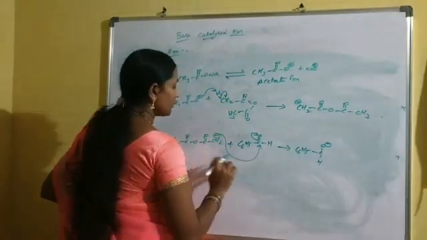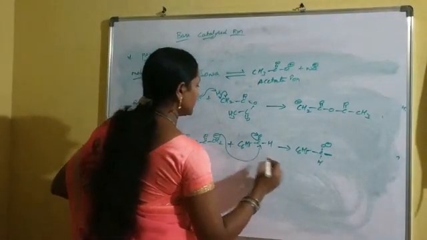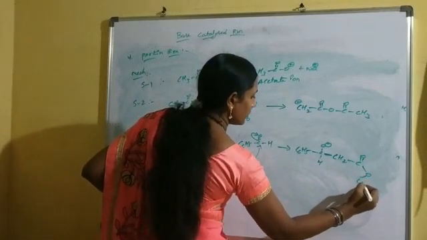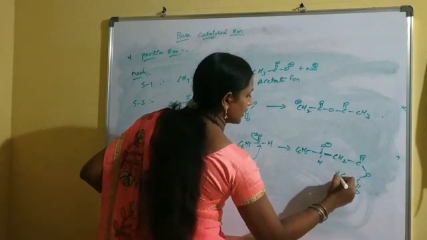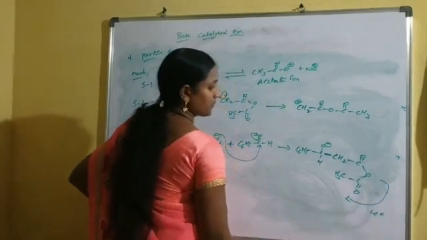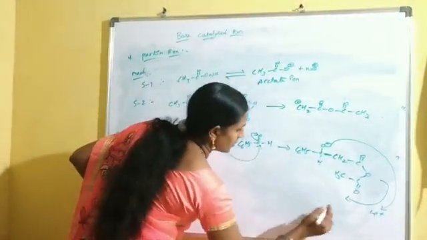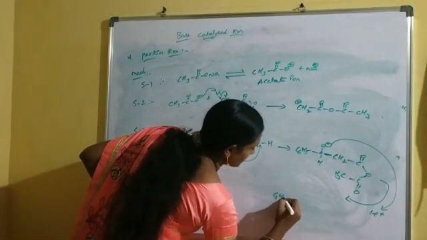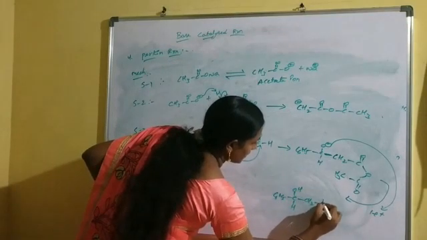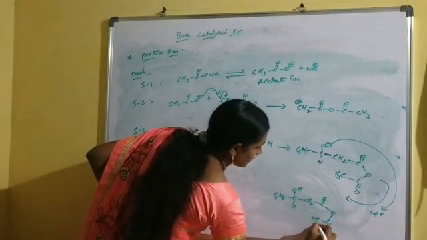Now in this step we observe new C-C bond formation. That new C-C bond formation is indicated by the thick line between CH and CH2, C double bond O, C double bond O, CH3. Now this reaction is treated in the presence of an acidic medium. Now this O minus is abstracting H plus ions to convert to OH. The product is C6H5CH(OH), CH2, C double bond O, and O, C double bond O, CH3.